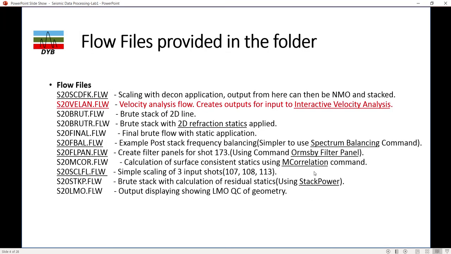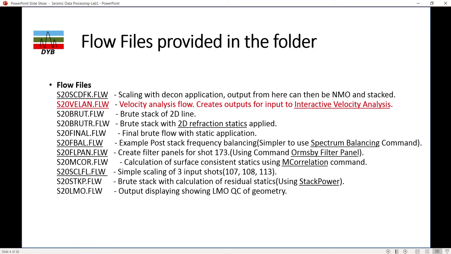The second thing we will be using in the processing workflow is the flows provided in the directory. Mainly we will be using the S20 velocity analysis workflow and some workflows we have already applied, like the S20 sequential flow, and simple scaling for 3 input shortcut 107, 108, 113.